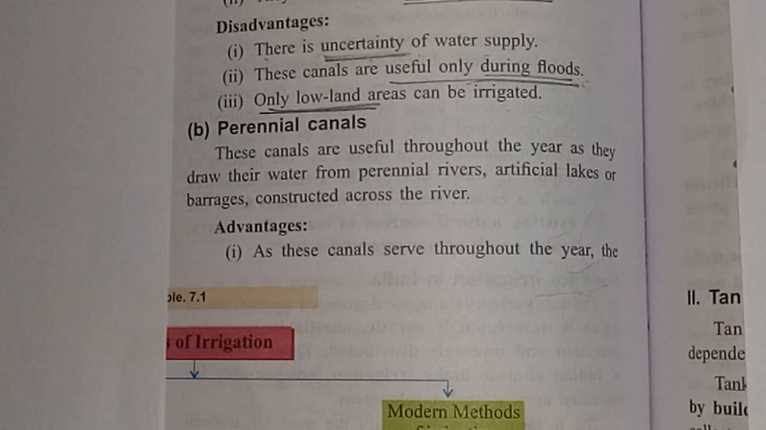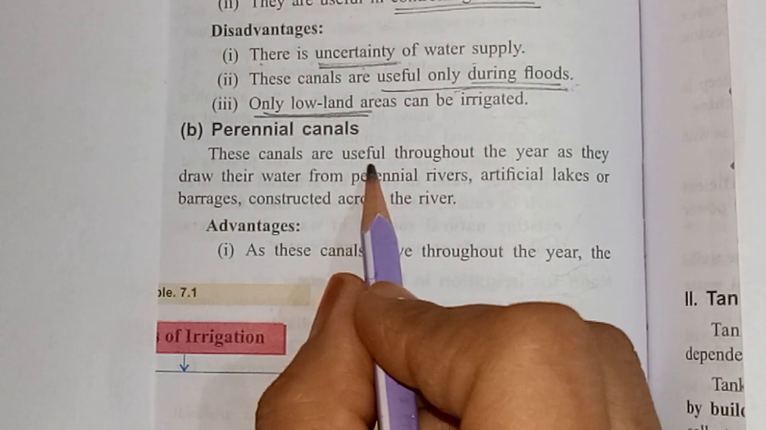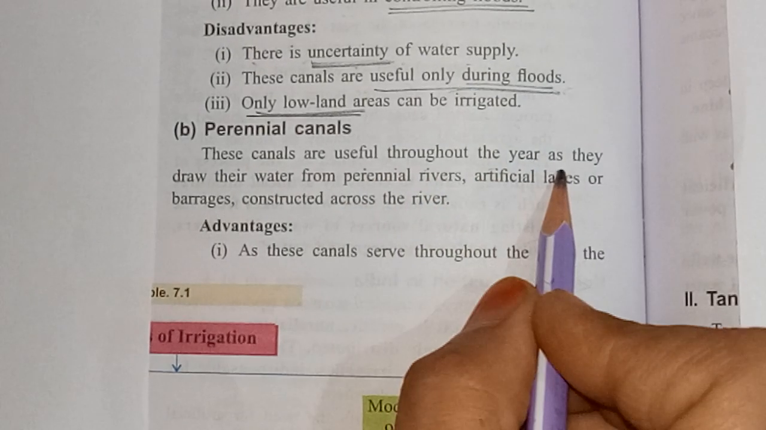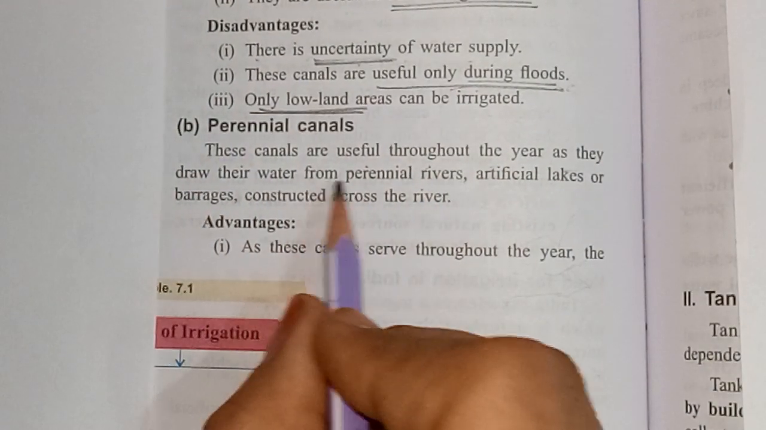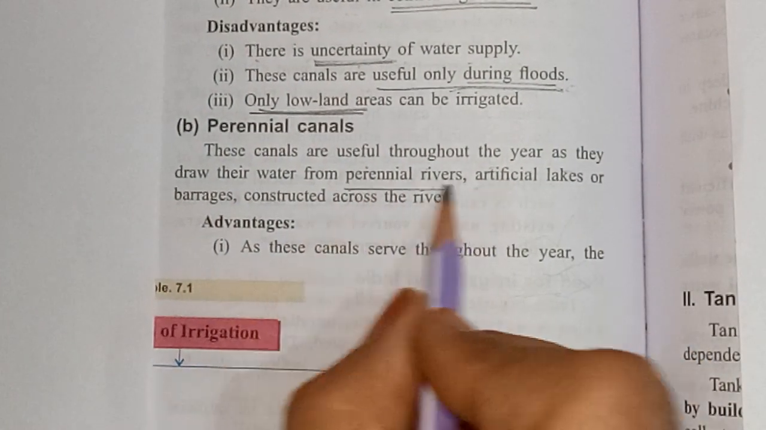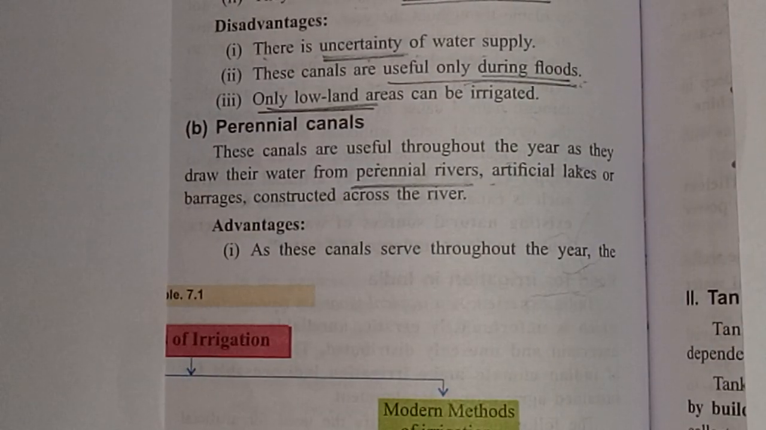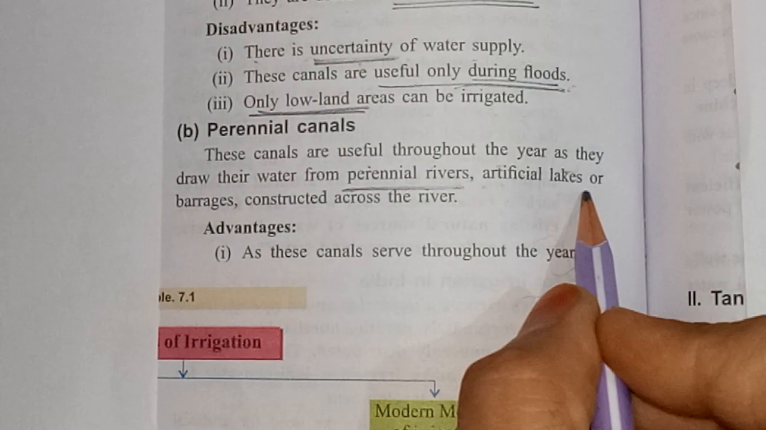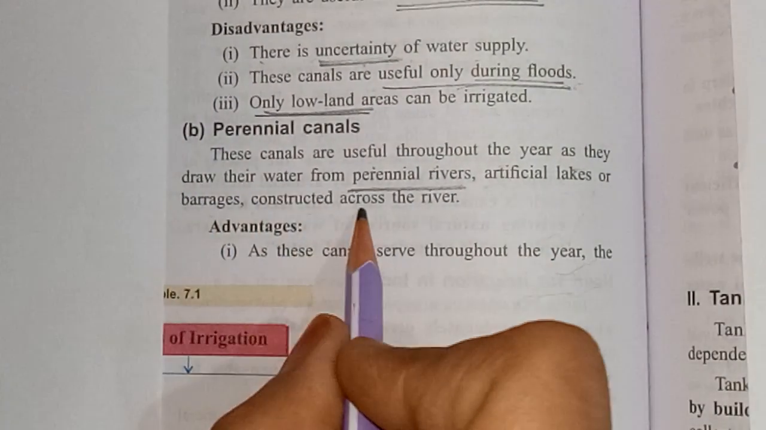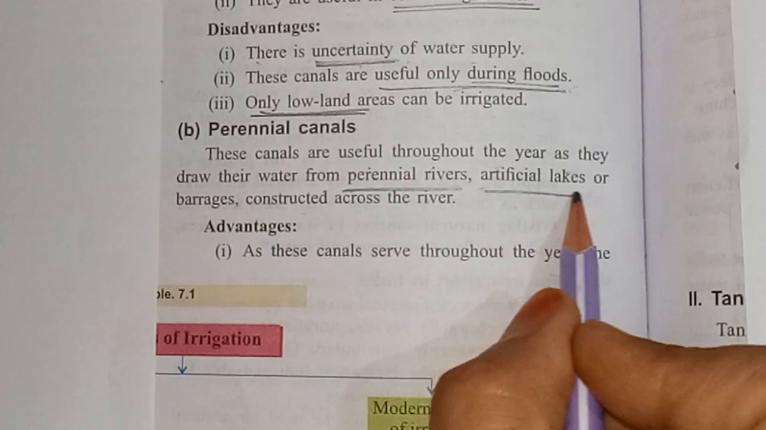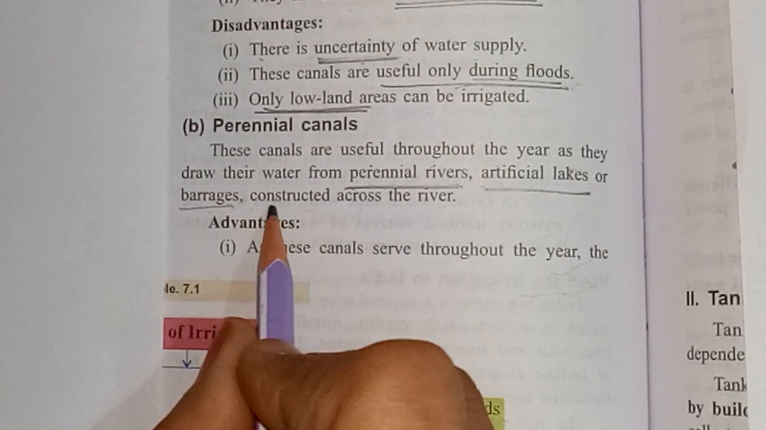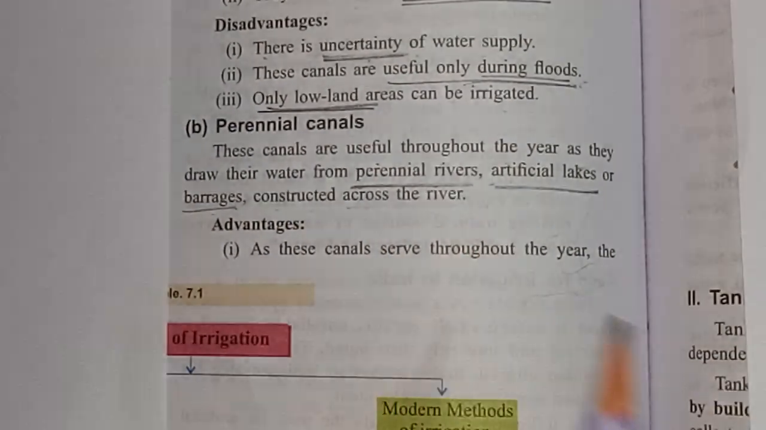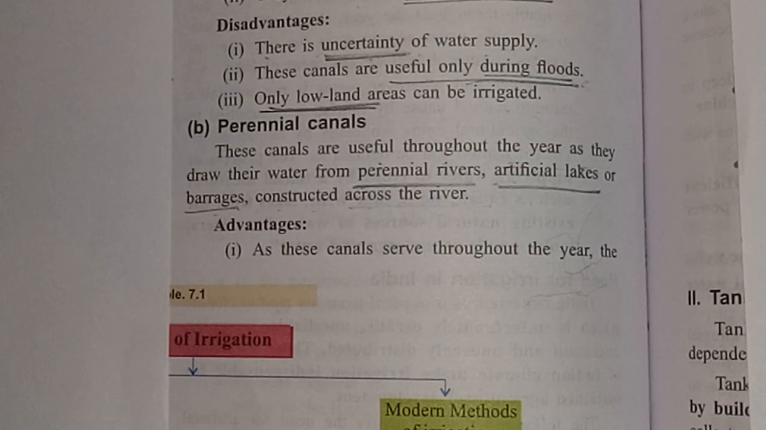Clear? Now we will talk about perennial canals. These canals are useful throughout the year as they draw their water from perennial rivers. Because they draw water from perennial rivers, the whole year they are flowing. Now see, artificial lakes or barrages are constructed across the river because these rivers flow throughout the year.